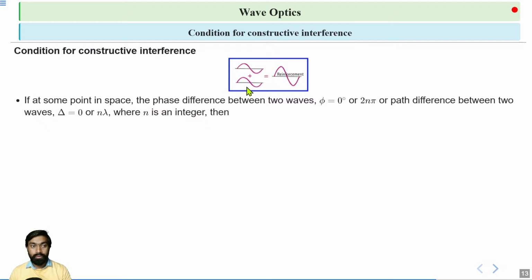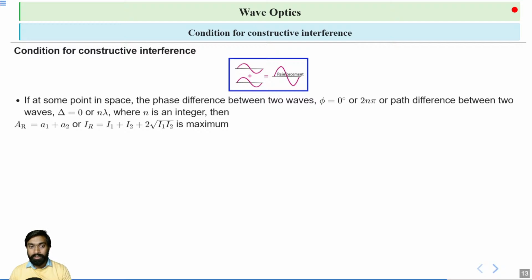This is known as constructive interference. Then the resultant amplitude AR is A1 plus A2, and intensity IR equal to I1 plus I2 plus 2 into under root I1 I2 is maximum.